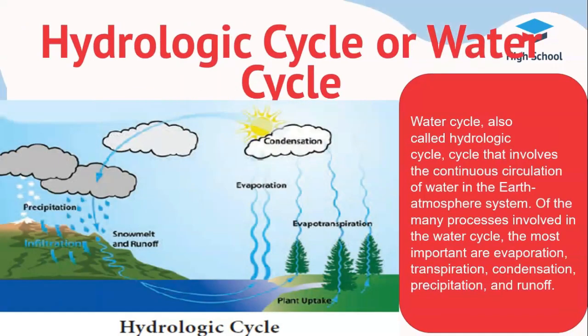Hydrologic cycle or water cycle. Hydrology is a science which deals with various aspects of water such as its occurrence, distribution, movement and properties on the planet Earth. Availability of water on the earth is not uniform. Some places are very rich in water resources while some other places are poor in water resources.